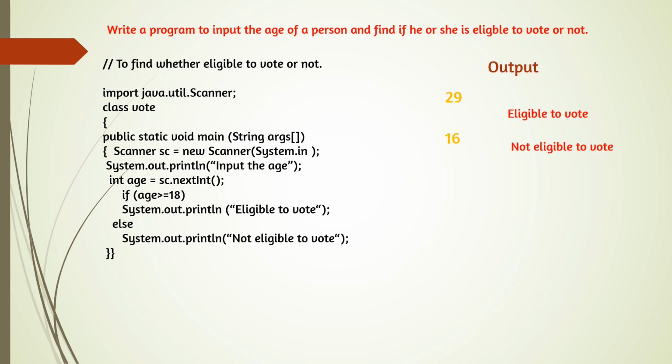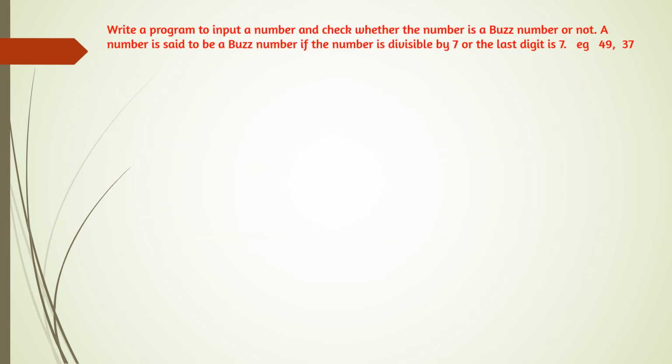And if the age is below 18, the output will be not eligible. Now the next question: write a program to input a number and check whether the number is a Bose number or not.